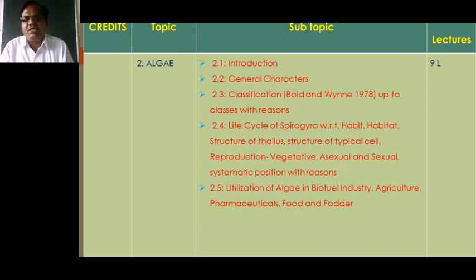Then the structure of the typical cell, how the typical cell looks. In the typical cell there is the presence of a ribbon-shaped chloroplast, pyrenoid bodies, and the nucleus, which is suspended by cytoplasmic strands, and the cell wall, and inside the cell there is cytoplasm. Then the next point to concentrate on is reproduction: Spirogyra reproduces by vegetative, asexual and sexual methods, and lastly we must concentrate on the systematic position with the reason.